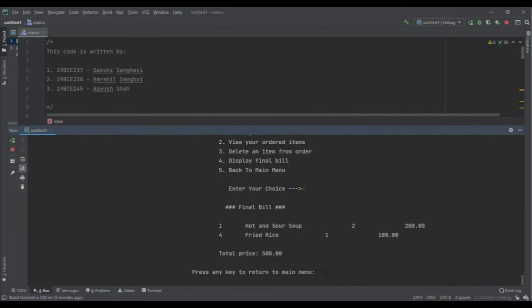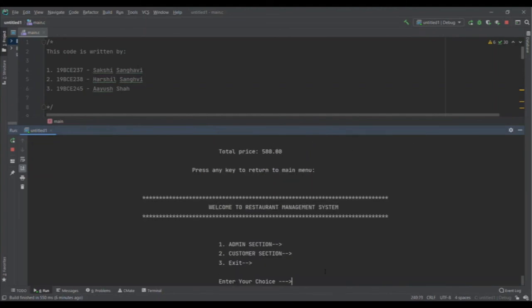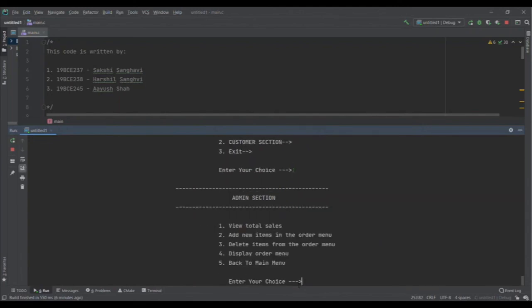Now I can return to the main menu by pressing any key. Now I have returned back to the main interface. Now let's go back to the admin section. Now when I go back to the admin section, this is the one functionality which we missed out earlier to showcase. So here it comes, what it does.